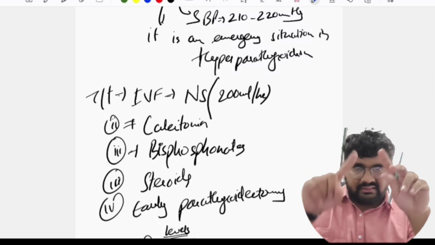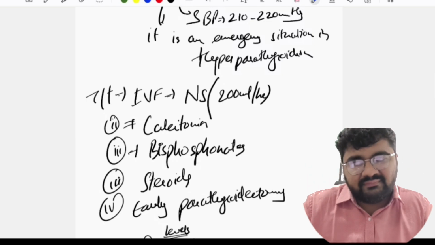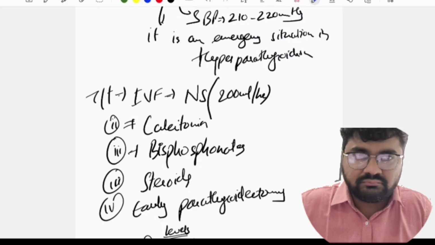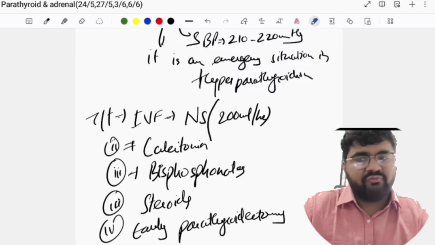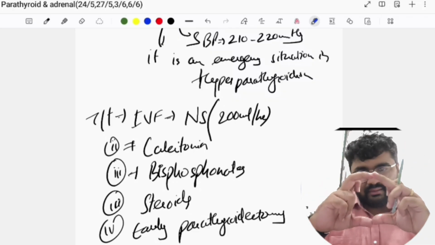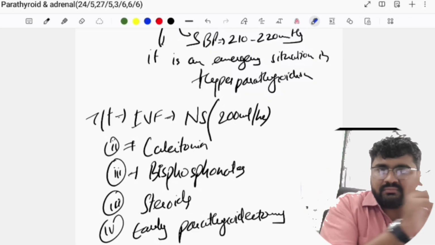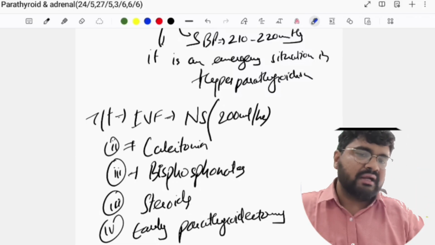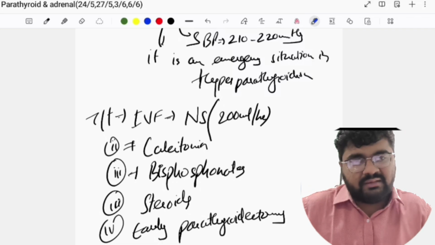So what is the biochemical picture that you are expecting in me or in patients like these? What should be your calcium levels? High, very good. High. Okay, so calcium is high, phosphate is low, serum parathyroid is more. Okay, we need to discuss this biochemical picture in all the three types of hyperparathyroidism because it is slightly different in all three, and this helps you understand कि कौन सा hyperparathyroidism patient तुम्हारे पास लेके आए.